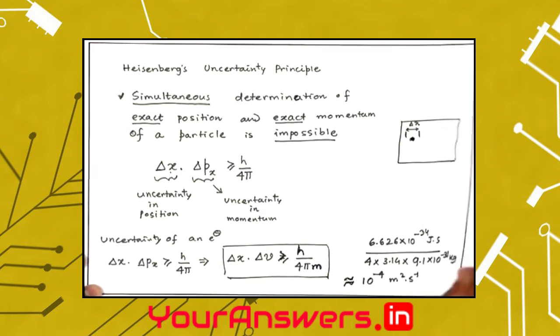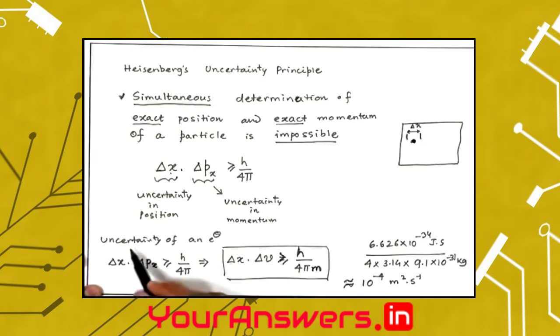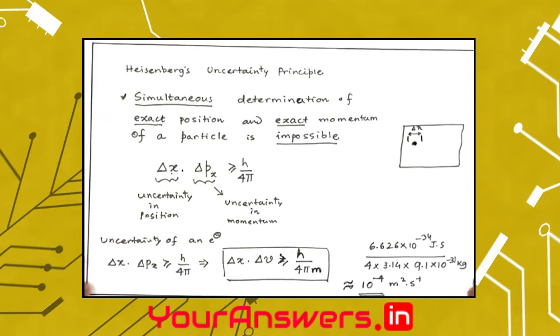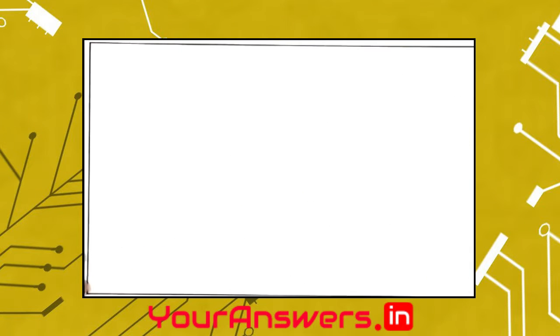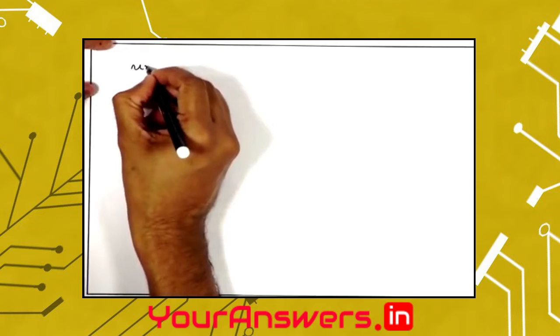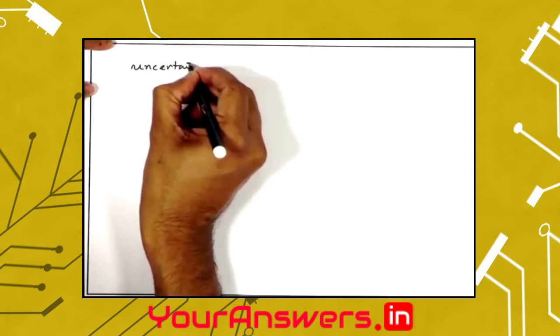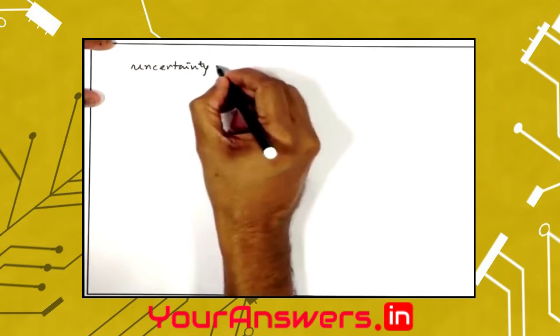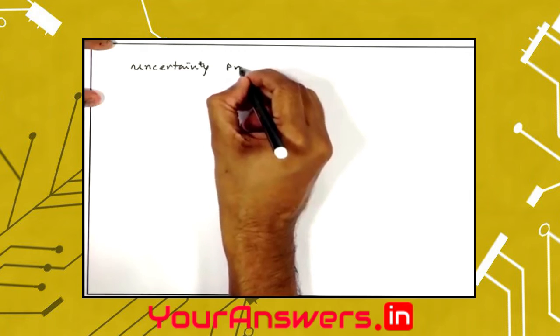All right. We keep this in mind. The uncertainty of an electron is coming out to be 10 to the power minus 4 meters square per second. And then let us write this down. Uncertainty principle.